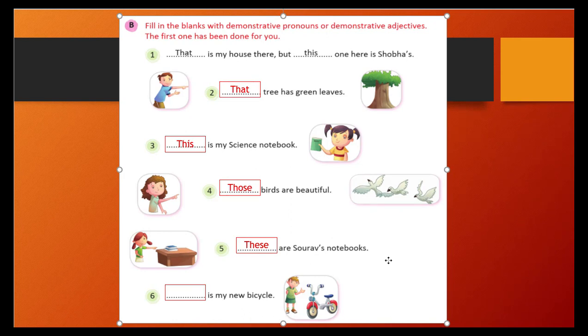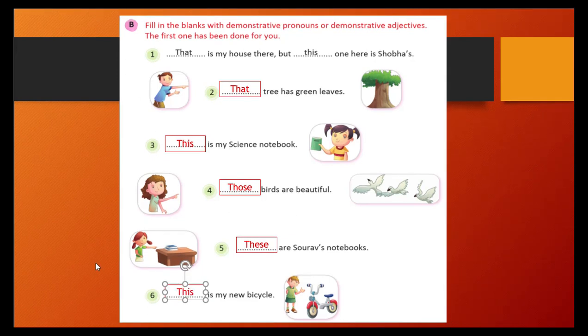And the last one: blank space is my new bicycle. Which is your new bicycle? This is or that is? This, right? This will be correct. This is my new bicycle. So here we have finished this exercise also.